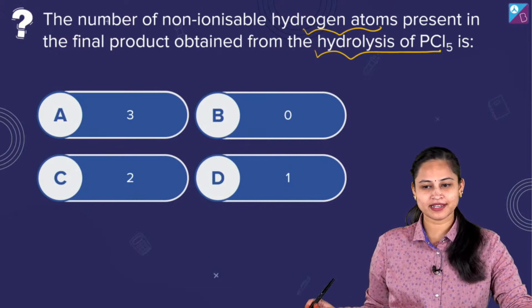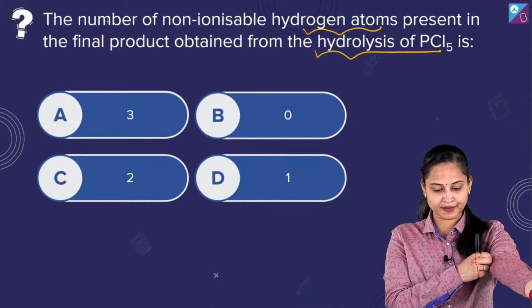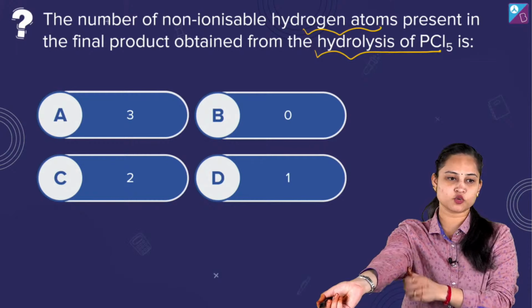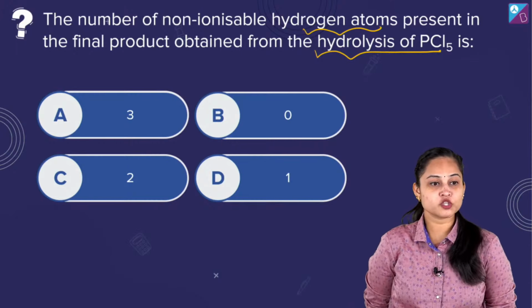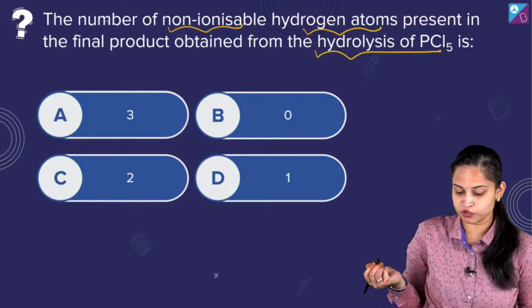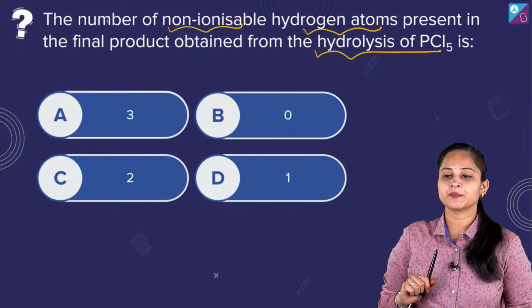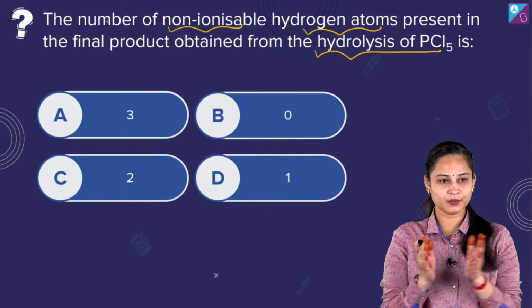Yes, tell me, tell me. So Harsh says that ma'am, it's option number B. Harsh said that here option number B is the right answer. We have to find the non-ionizable hydrogen atoms, remember. Shesha says 0. Okay, fine.